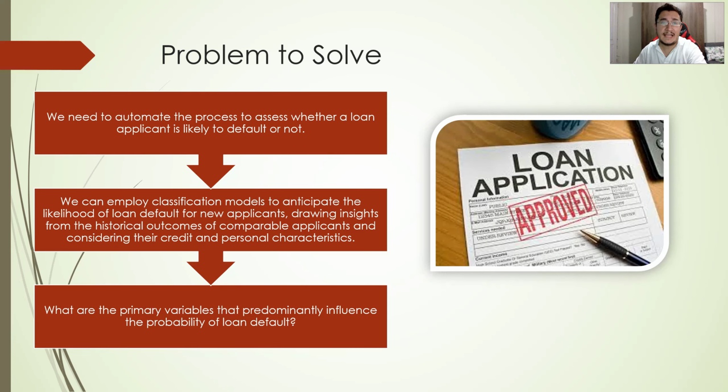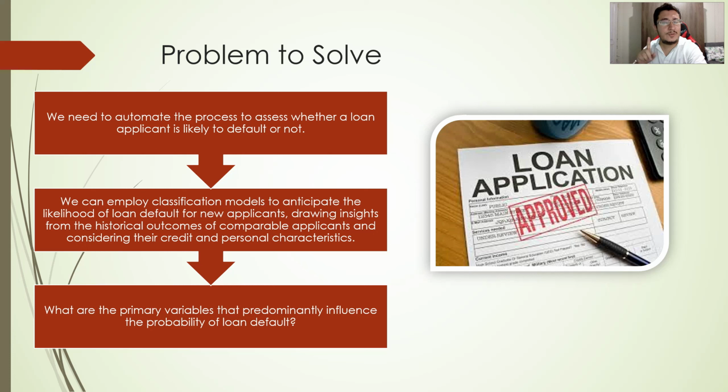Now that we understand the challenge, let's talk about solutions. Our aim is to automate the assessment of whether a loan applicant is likely to default or not. To achieve this, we can leverage classification models. These models anticipate the likelihood of loan default for new applicants by learning from historical outcomes of similar cases, considering the credit and personal characteristics.